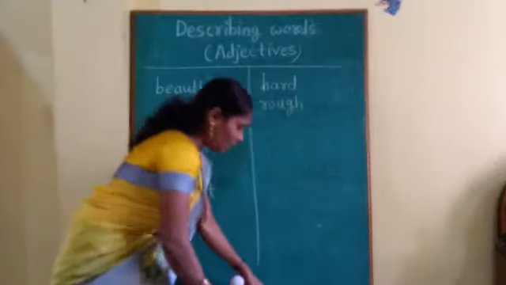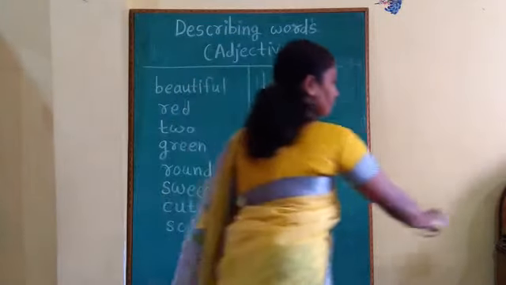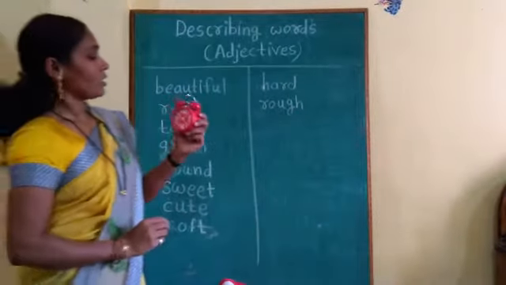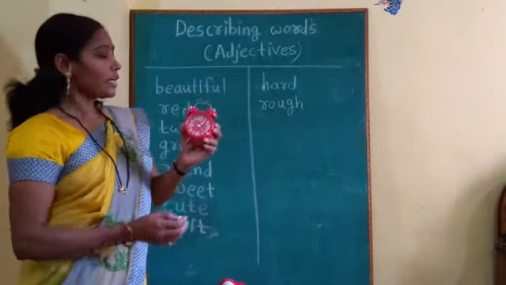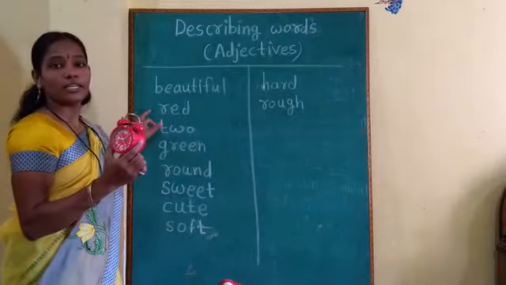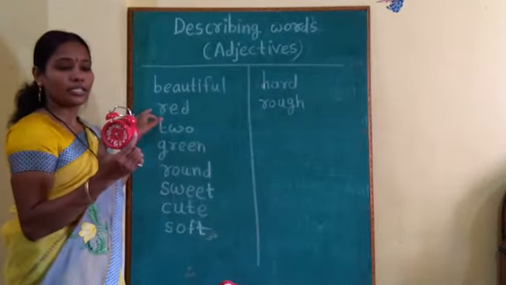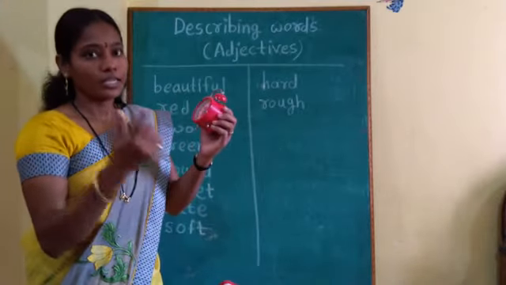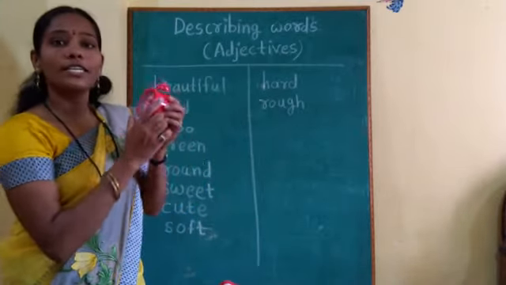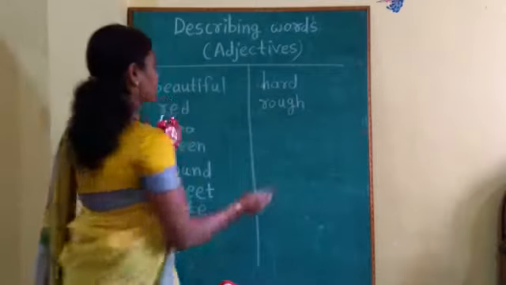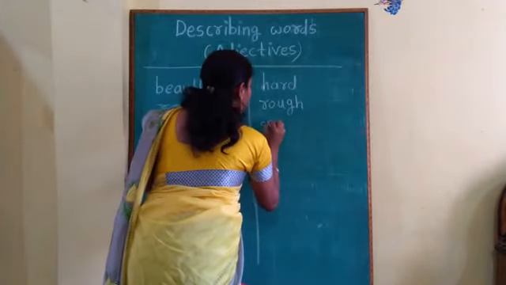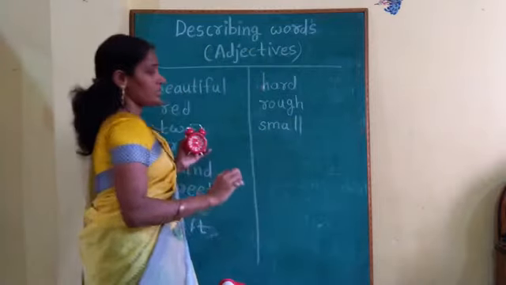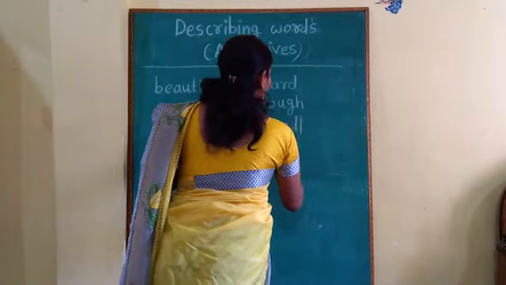One more thing here I have to show you. Here is a clock. Okay. So already red adjective we have written here. Red describing word we have written here. Any other adjective for this? Yes, you are correct. We can say it's a small clock. S-M-A-L-L, small. It's a small clock.